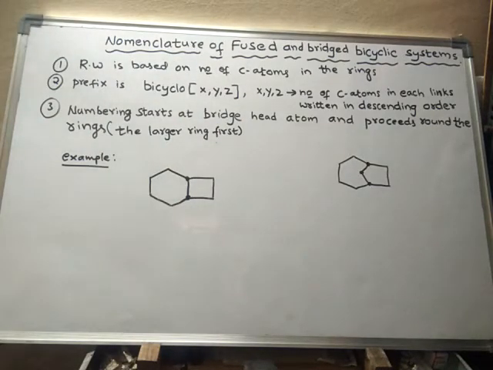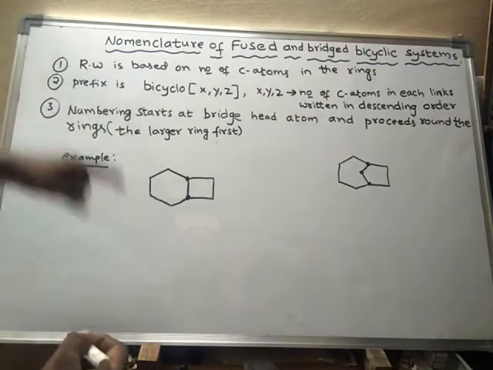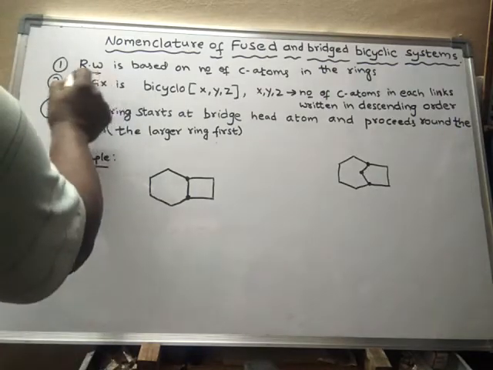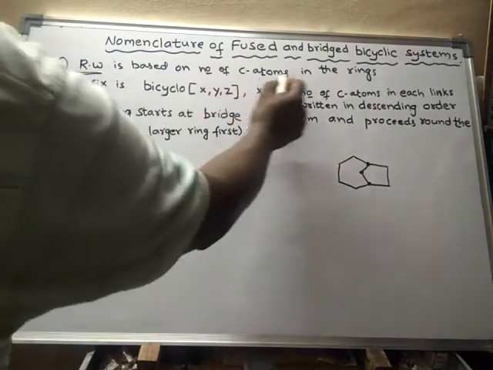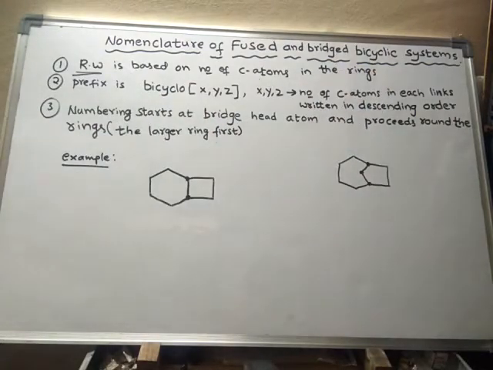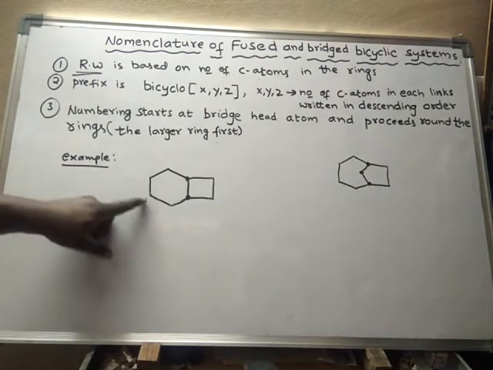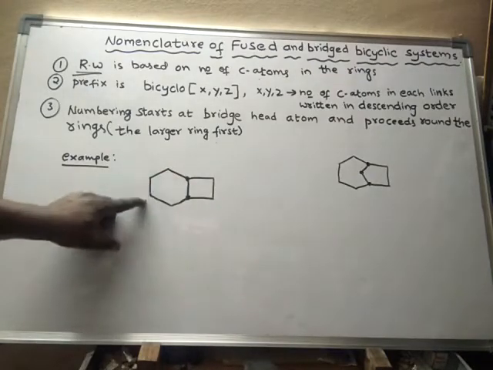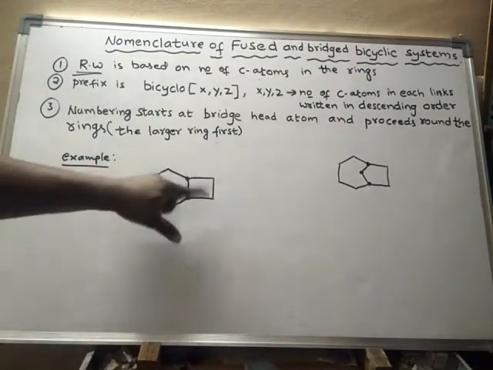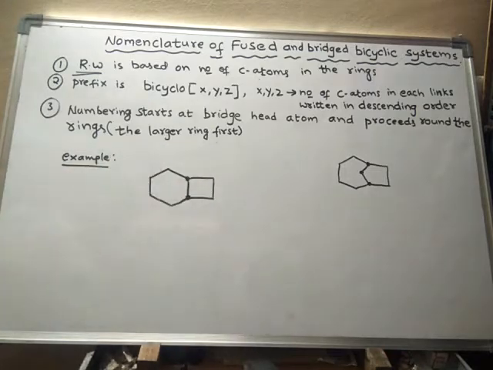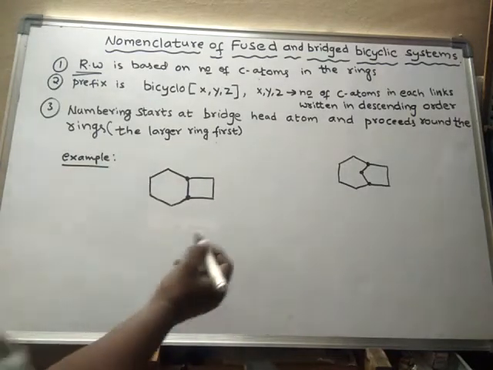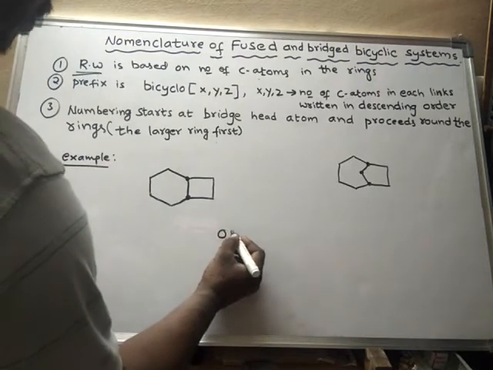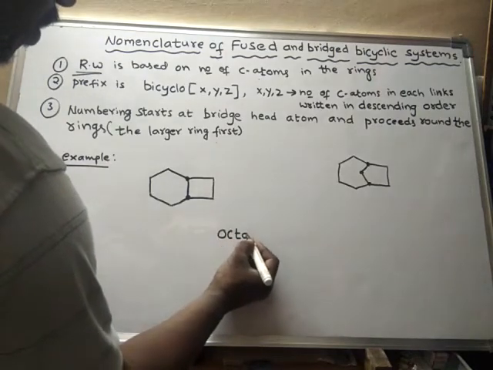So how to give naming for such compounds? In order to write the name, first we have to know the root word. This root word is based on the number of carbon atoms in the rings. So how many carbon atoms are there in all the rings? 1, 2, 3, 4, 5, 6, 7, 8. 8 carbons are there in the ring. Hence the name is octane.